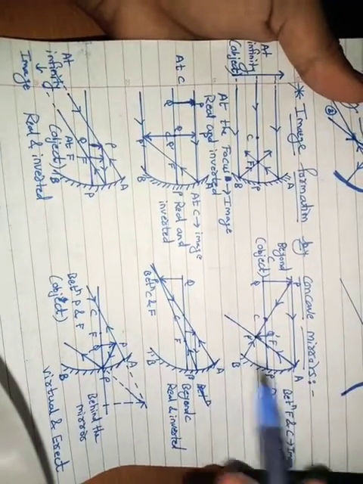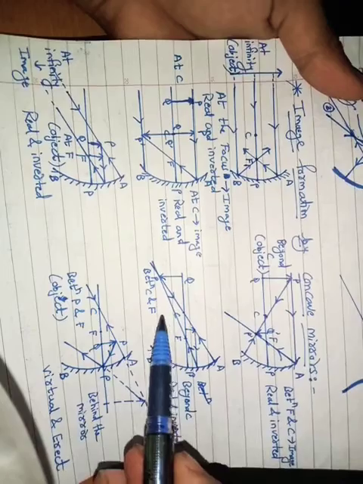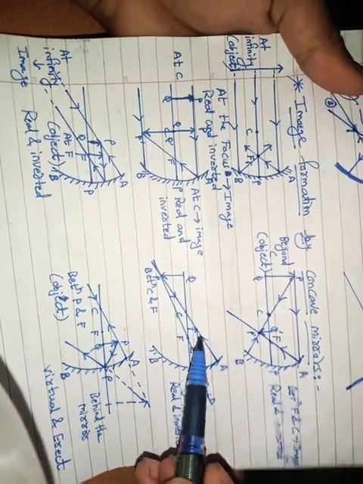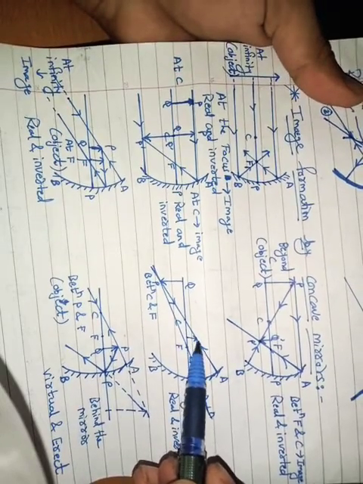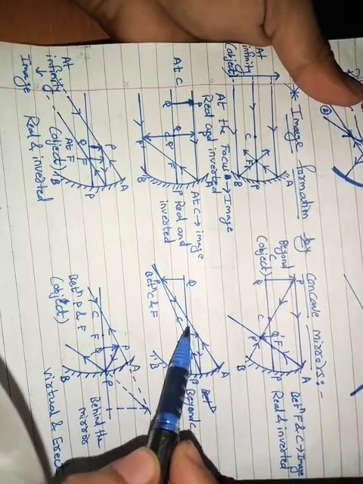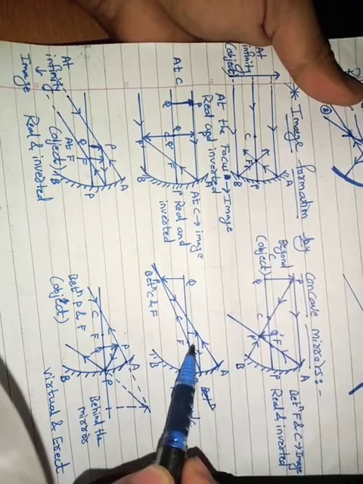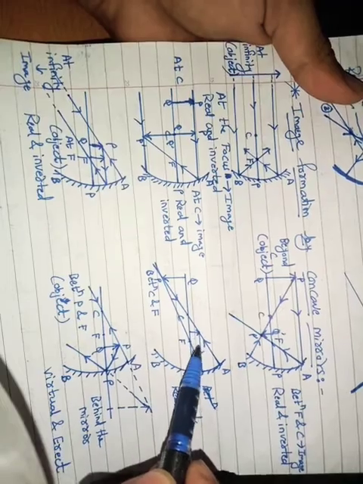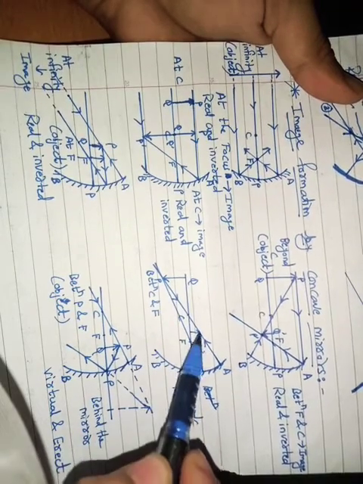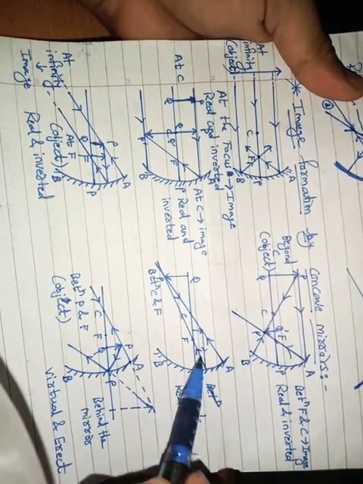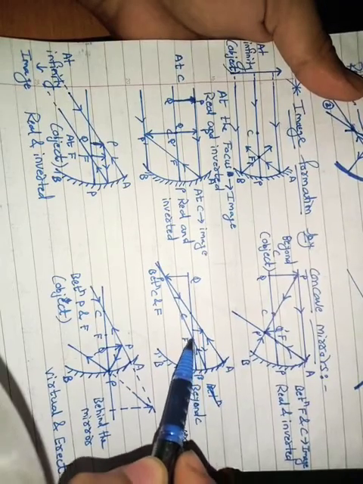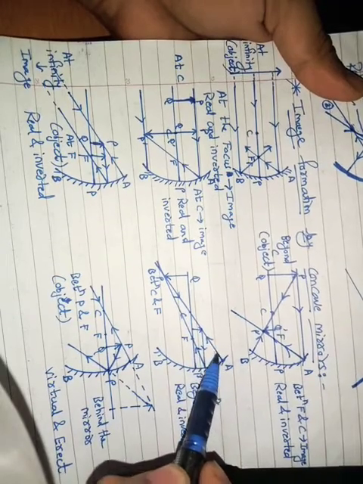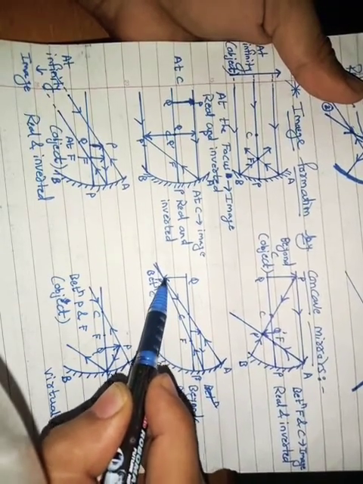Okay, after that we are moving to the next case where our object is between C and F. This is our object. When our object is placed between F and C, the rays parallel to the principal axis will reflect, and after reflection will pass from F, and the rays which come from C after reflection will go back through C, and they will meet here.